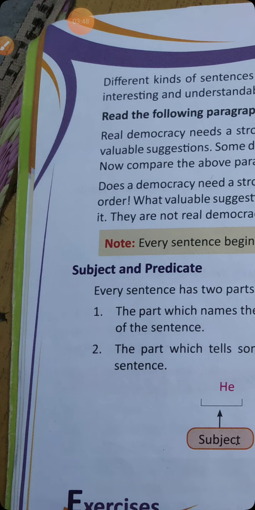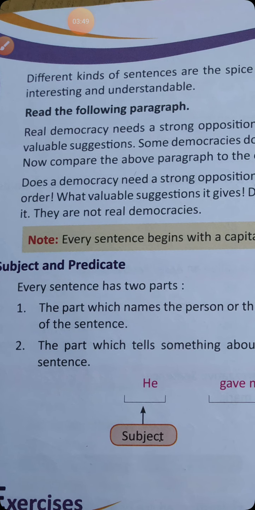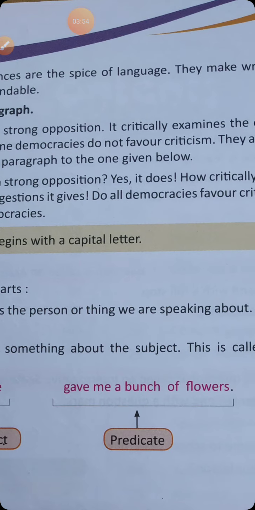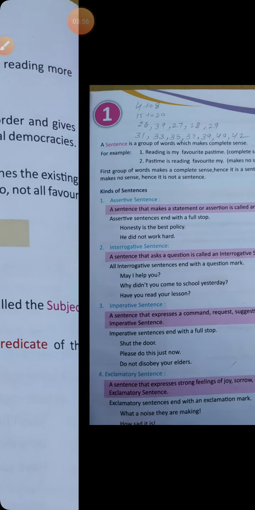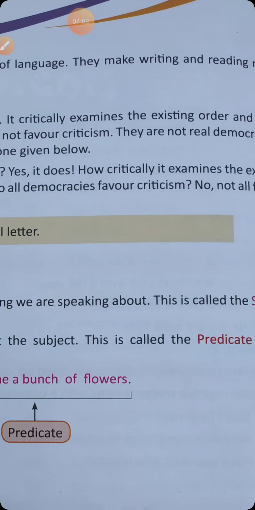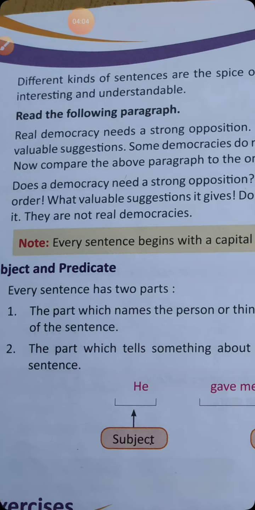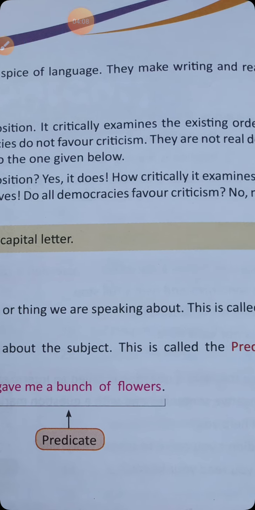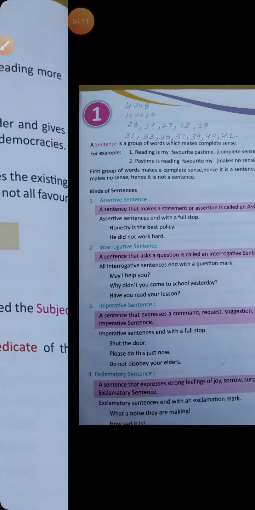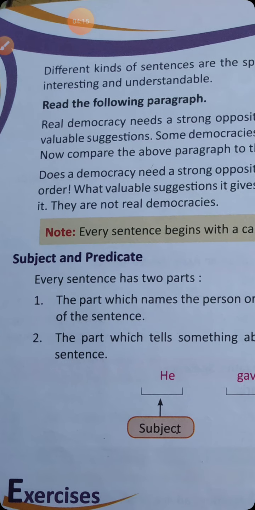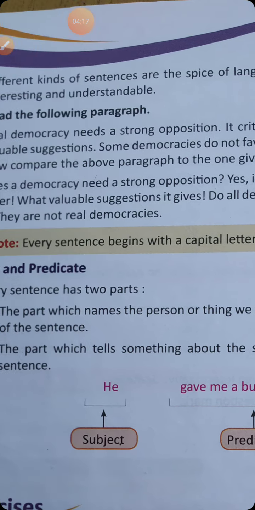Read the following paragraph. Real democracy needs a strong opposition. It critically examines the existing order and gives valuable suggestions. Some democracies do not favor criticism. They are not real democracies. Now compare the above paragraph to the one given below.